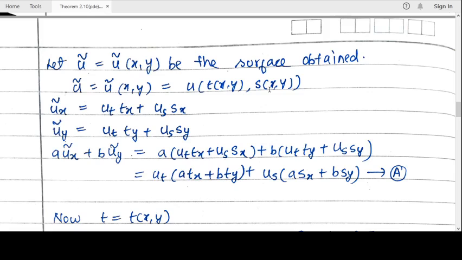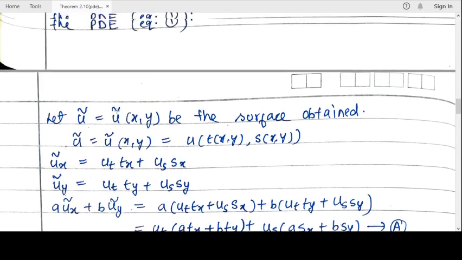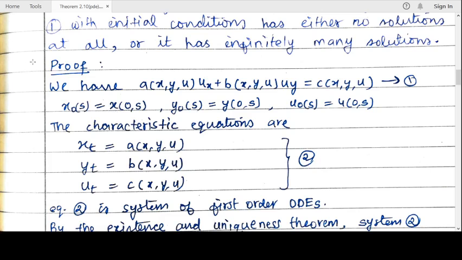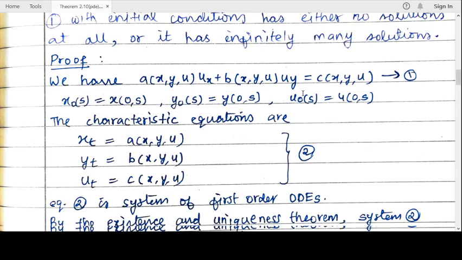So we will show that u tilde satisfies the PDE, that is our equation number 1: A u_x + B u_y = C. This we have to get. So we will show that u tilde satisfies equation 1.